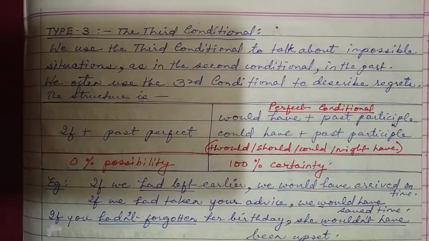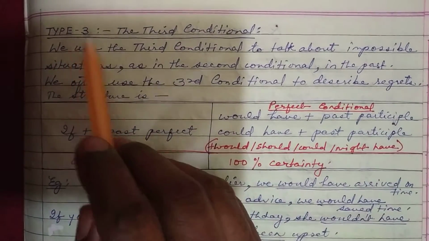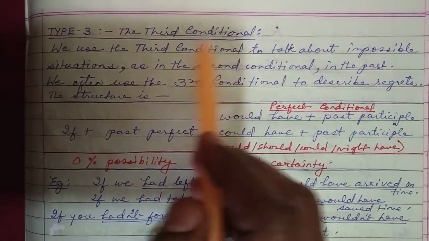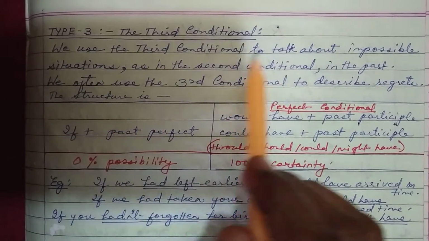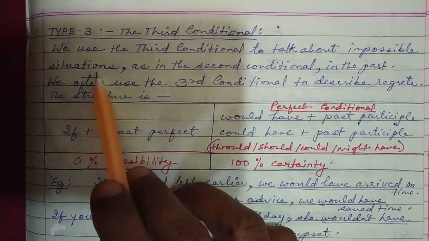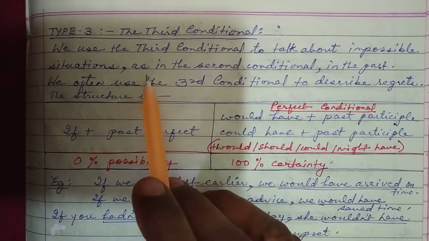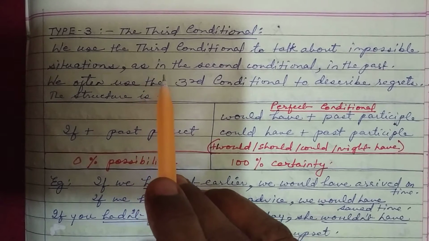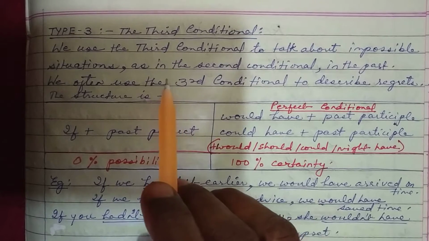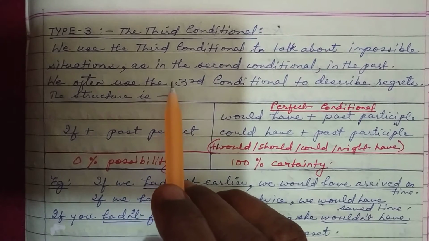Let's move on to the third conditional. Type 3, the third conditional. We use the third conditional to talk about impossible situations. Type 2 also was about impossible situations. There was a little chance of the possibility, but this is totally zero possibility.